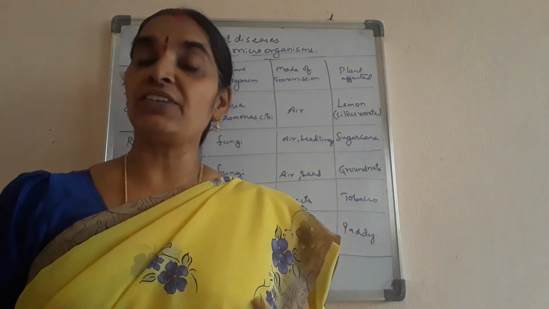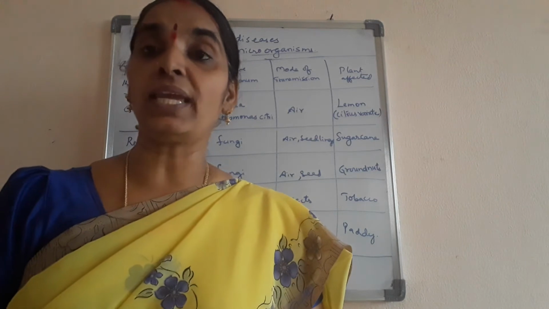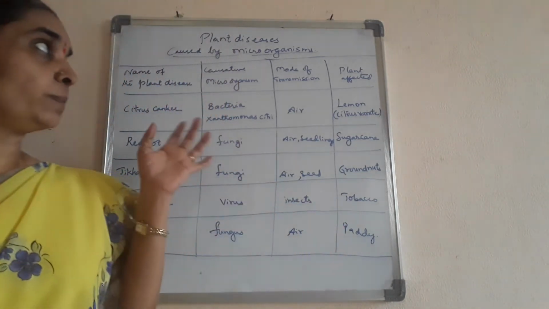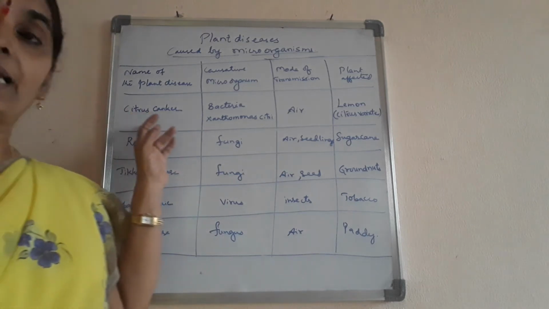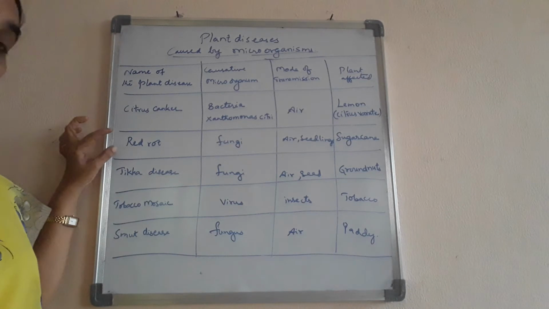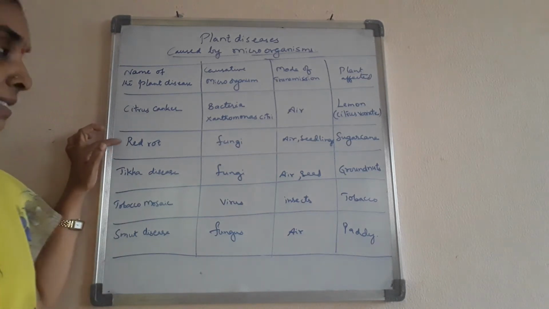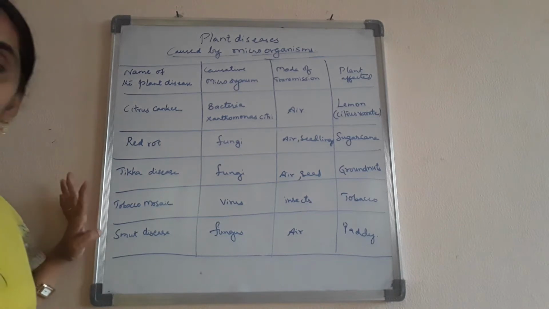We are continuing the lesson of story of microorganisms. The topic is about the plant diseases. Plants get so many diseases through microorganisms, like number one, citrus canker, which is caused to the lemon. First we note down the names of the diseases: citrus canker, red rot, ticca disease, tobacco mosaic, smut disease.